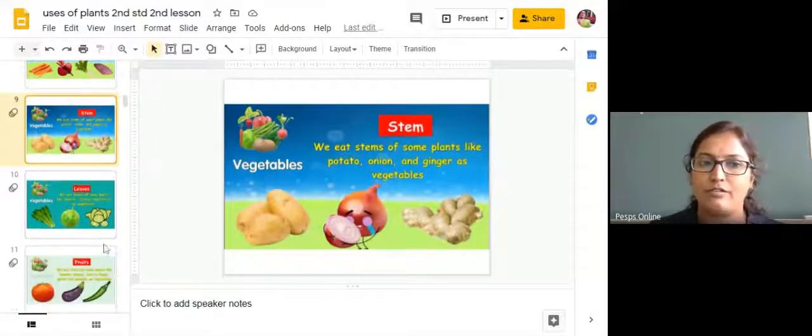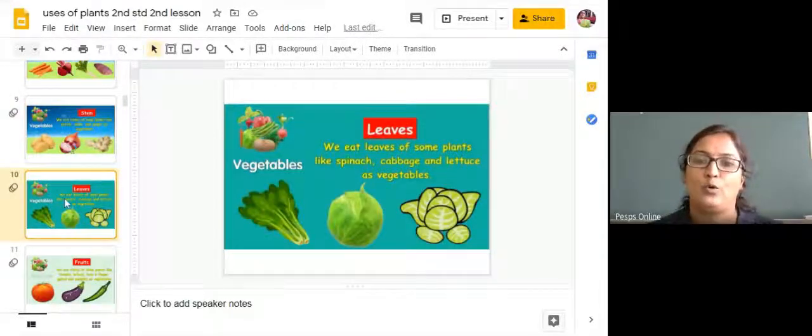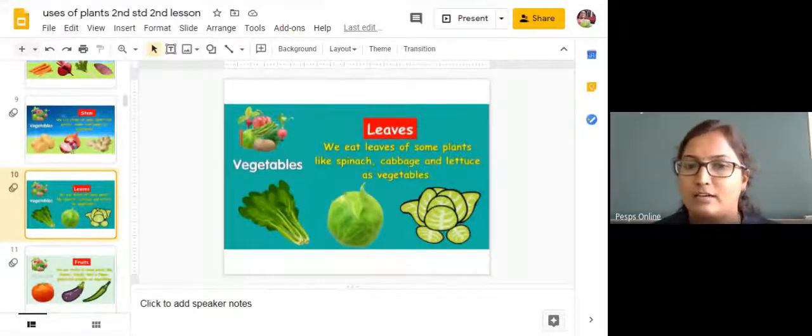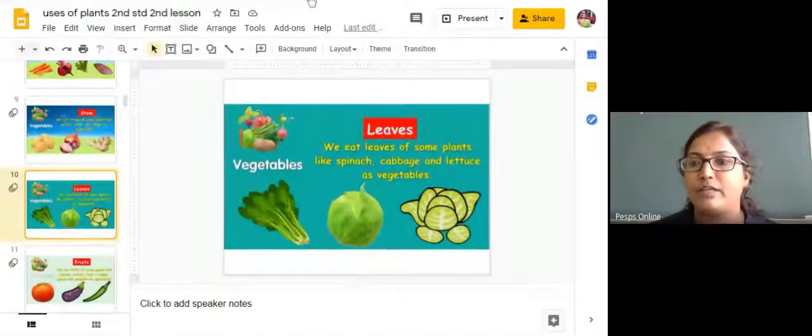Okay, so now we will move on to the leaf food. Some plants' leaves we will use as vegetables. Okay, see here, you can see this is a spinach. What do you mean by spinach?